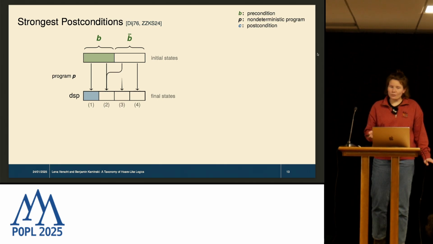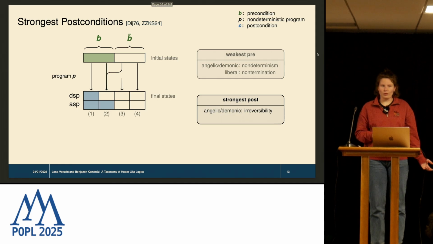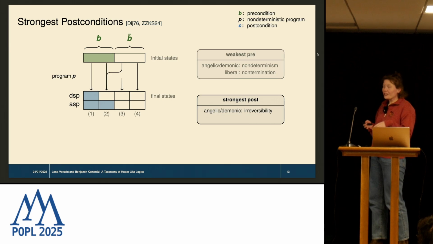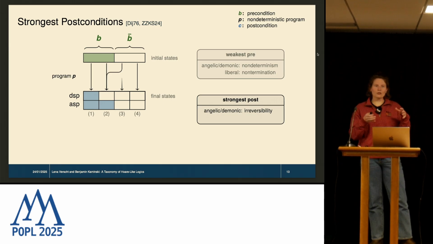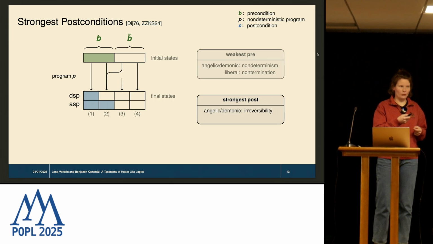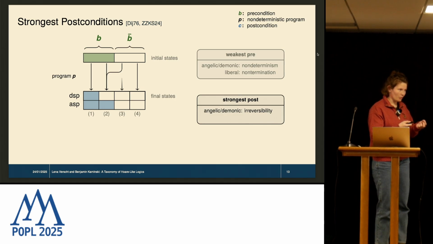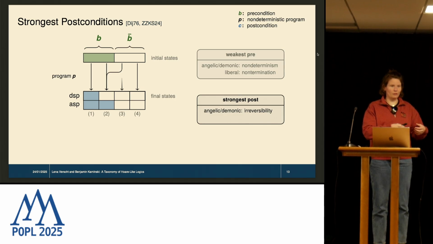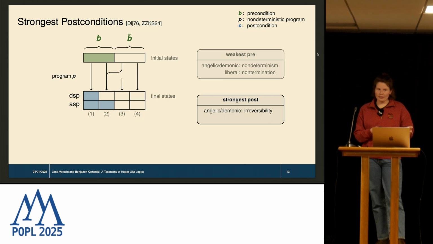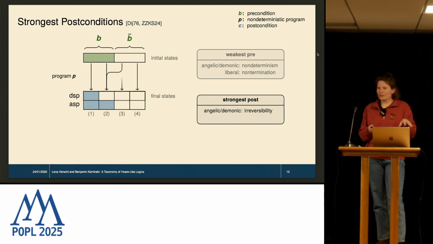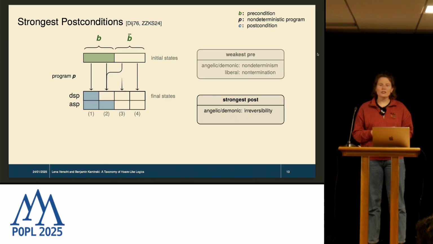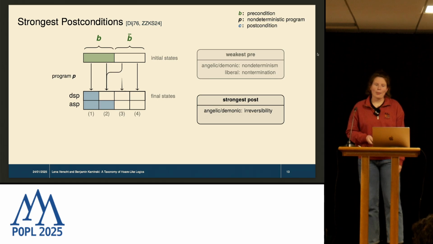The standard strongest post transformer is an angelic one. Why angelic? Well, the angelic strongest post contains all states that are reachable from the precondition B. Or in other words, there exists a path coming from the precondition. The demonic strongest post requires that all paths come from the precondition. And maybe you remember this is very similar to the weakest pre case. Just now the differentiation is not caused by non-deterministic choices, but by irreversible statements.